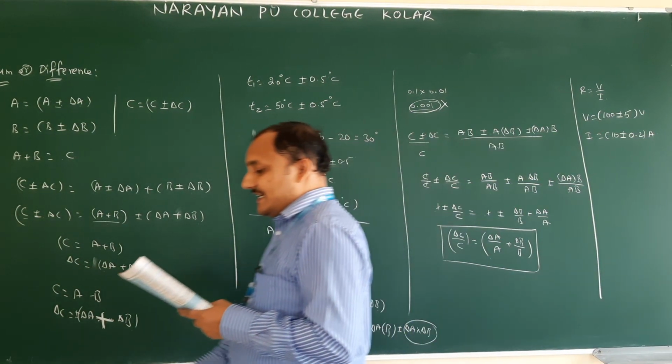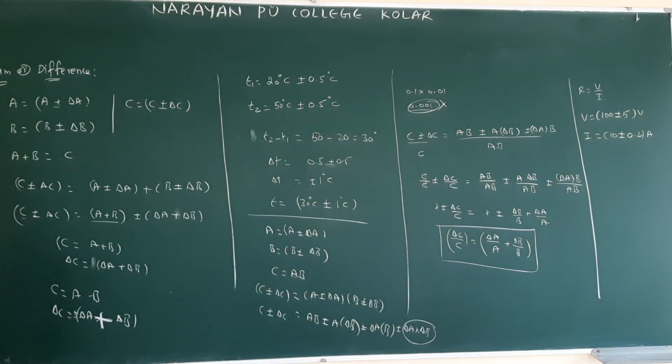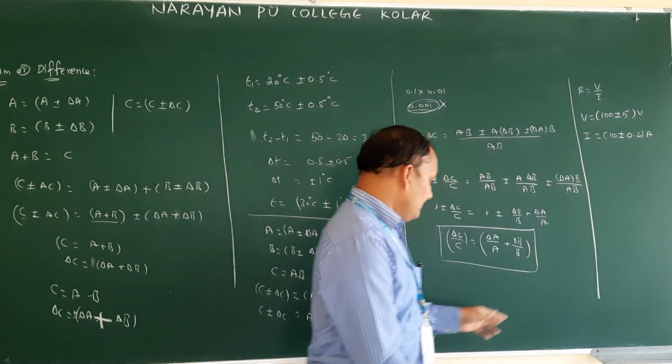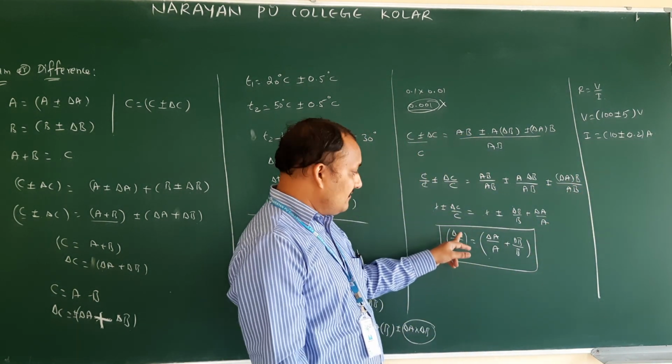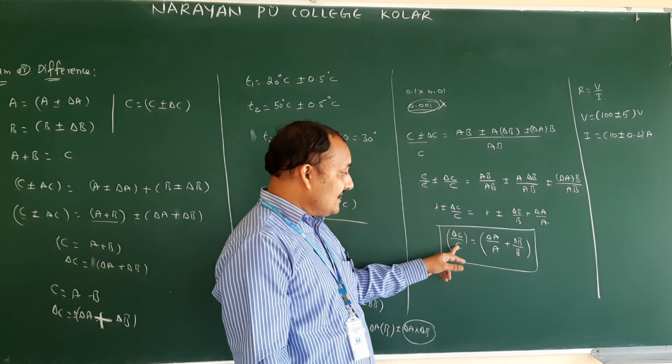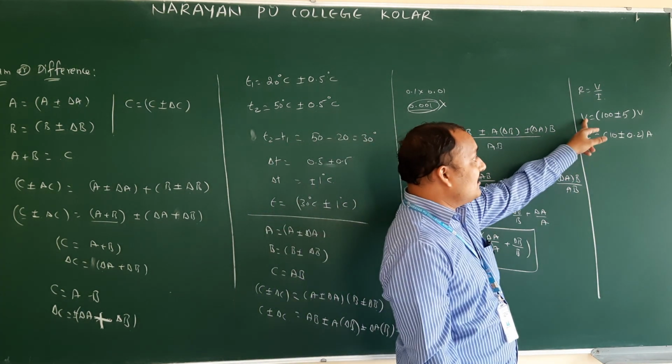Find the percentage error in R. They are asking only for the percentage error. Whenever they ask percentage error, you should multiply by 100. This is the relative error we got, delta C by C. So R is equal to V by I.